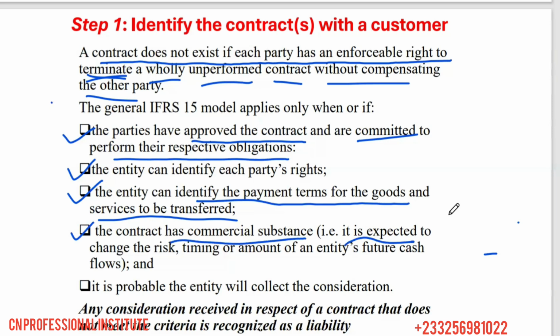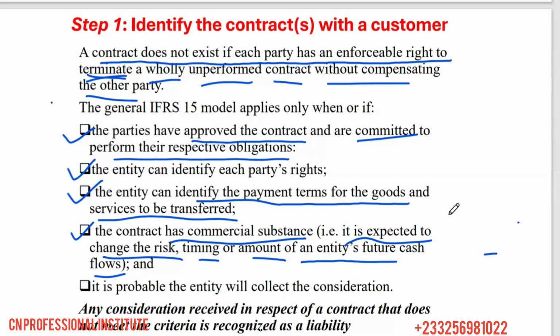That is, it is expected to change the risk, timing, amount of an entity's future what? Cash flow. With the example I've given, you see, one person receiving 10,000 cedis, and the other person paying 10,000 cedis, will change the amount of the entity's cash flow. It will surely change it. Are you getting it? So one is paying, one is receiving. So it will affect the entity's future cash flow, the amount, right? And this is also expected to change the risk and the timing, or the amount.